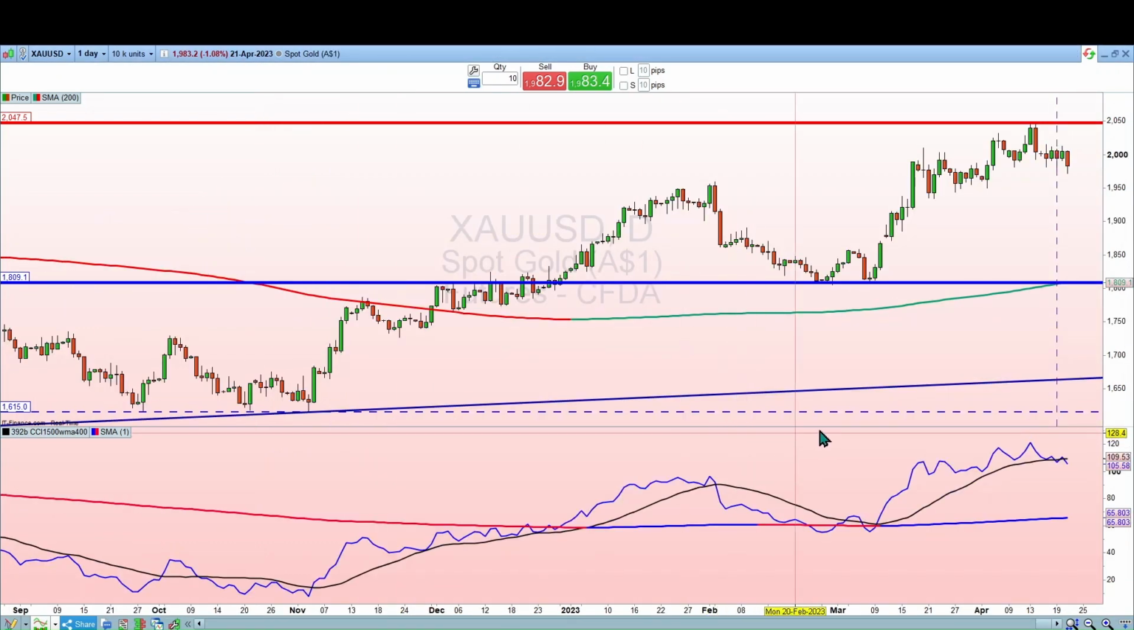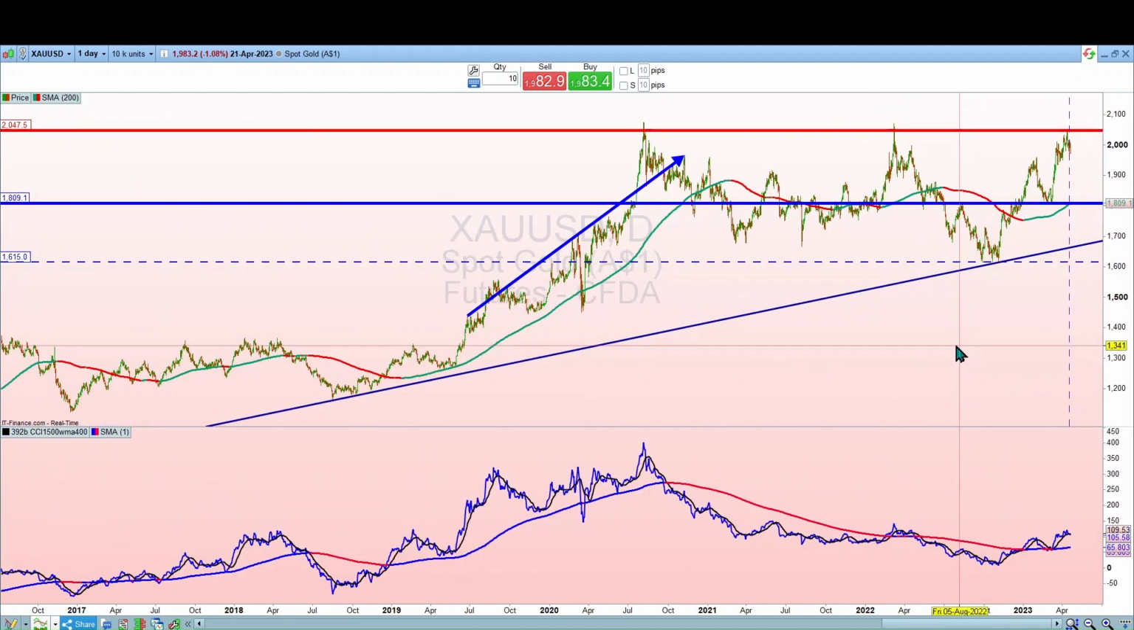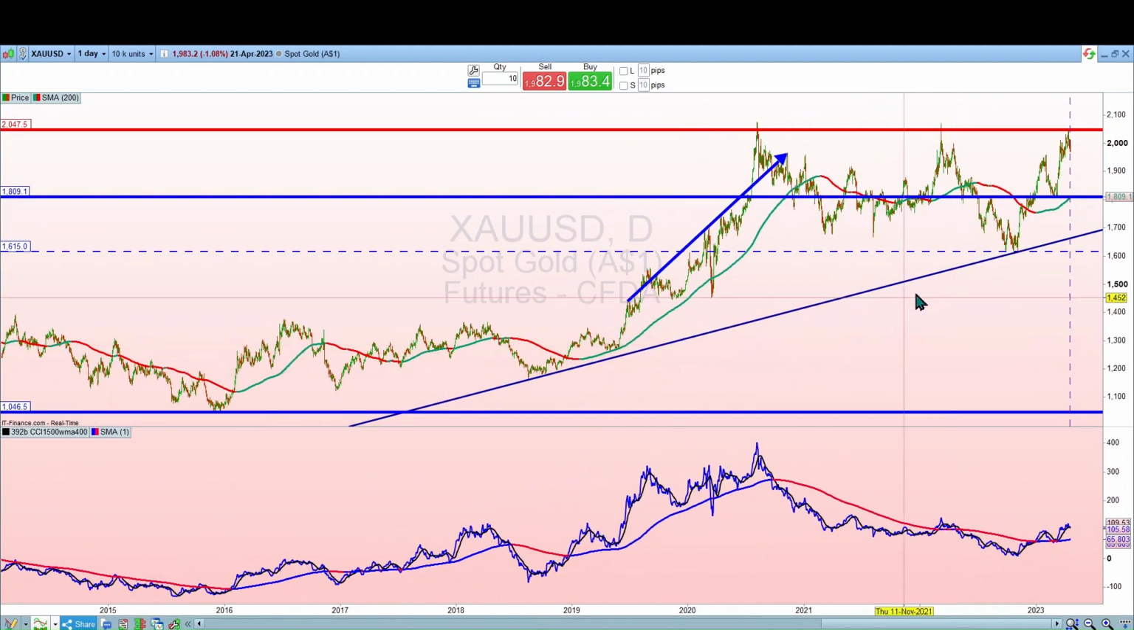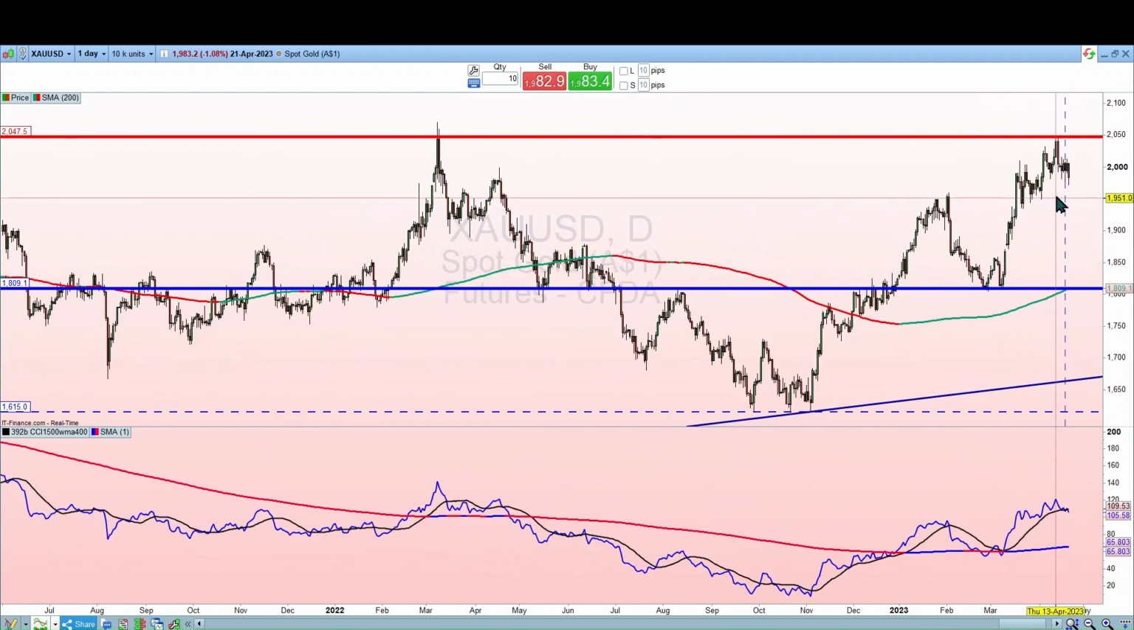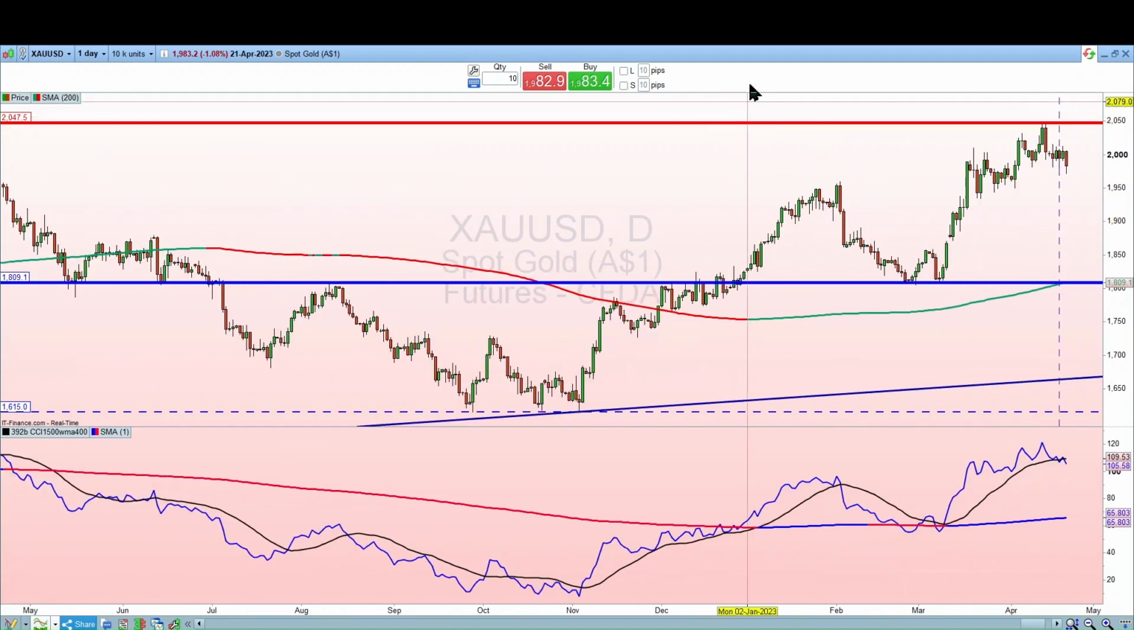First of all, on a daily, you can see there it's bounced off that resistance at 2047. And we've got this support area down here at 1809. If I zoom out, there's also this ascending diagonal trend line, and that's ways off at the moment in terms of the support level. So in the short term, we're looking at retracement of this resistance.